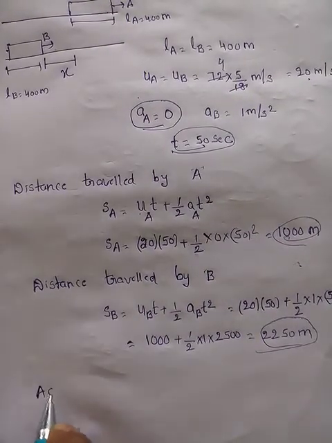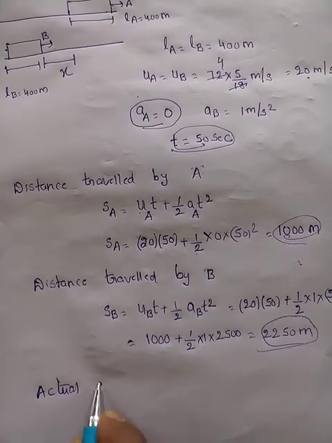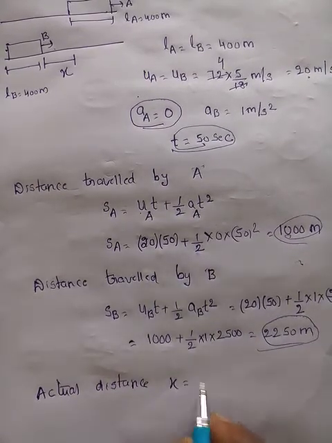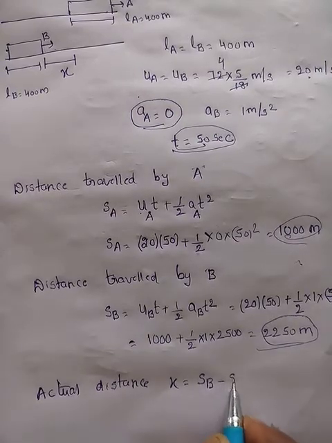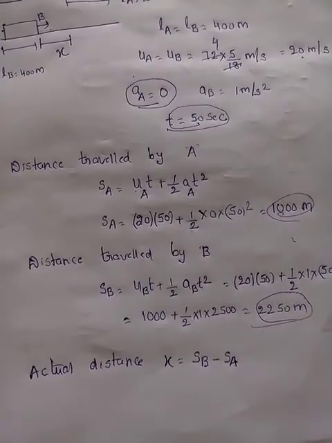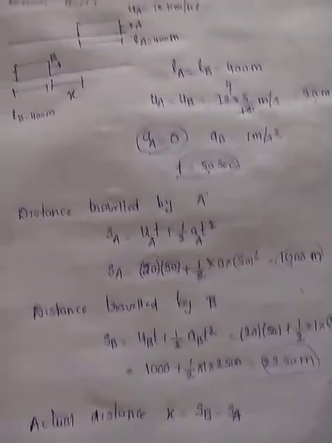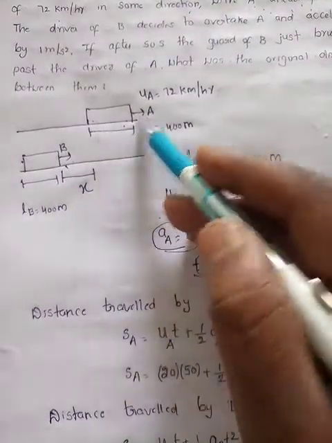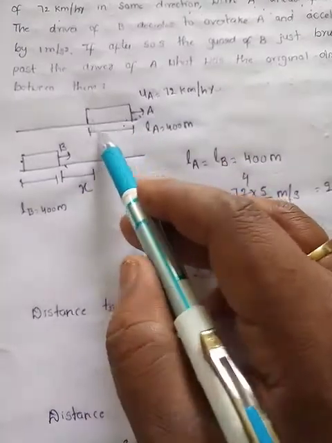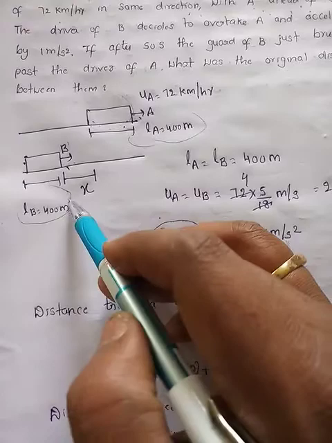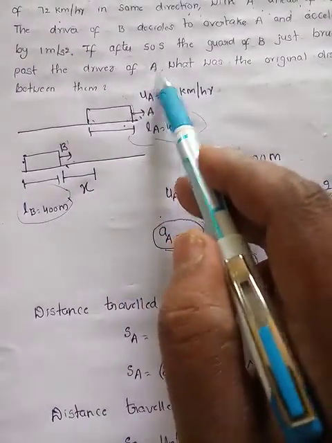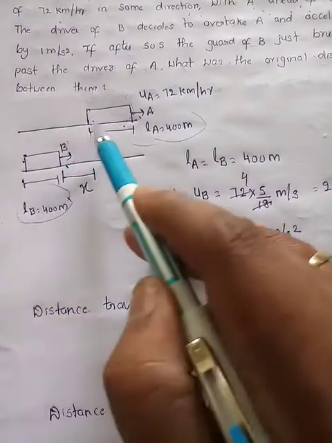So the actual distance formula is what? The separation of these two, right? X is equal to S_B minus S_A. But actually here we should consider that this is not a car or a bike where we can neglect the length. So this train length is 400 meters and this train length is 400 meters. Here the guard crossed the driver of A, means this end has come to here.